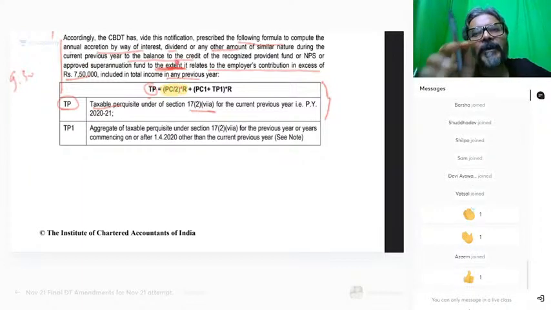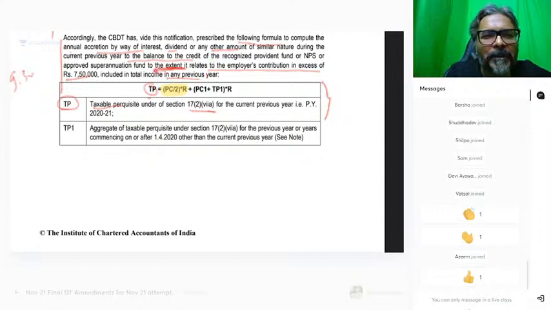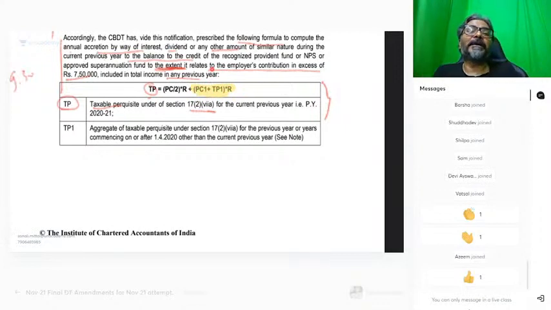यही आपको for November 21 attempt. For November 21 attempt, students, you have to only remember PC divided by 2 into R. You say why not the other one? PC1 plus TP1 into R. वो मैं आपको पढ़ा देता हूँ और आपको पता चलेगा. This part which is there, students, this is going to be made applicable from May 22 to November 22. For at least for November 21, only this part is applicable.